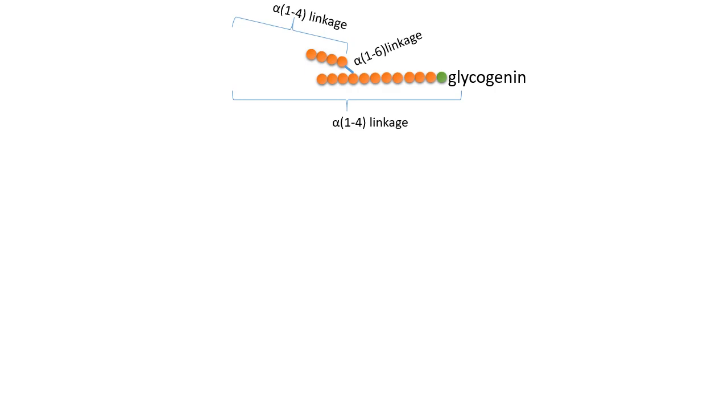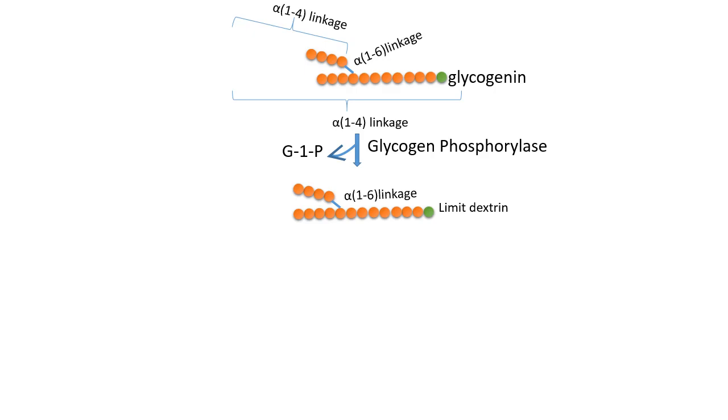As a result, a glucose 1-phosphate residue is released each time. Glycogen phosphorylase cleaves glucosyl residues until 4 glucosyl units remain on each chain before a branch point. The resulting structure is called limit dextrin.